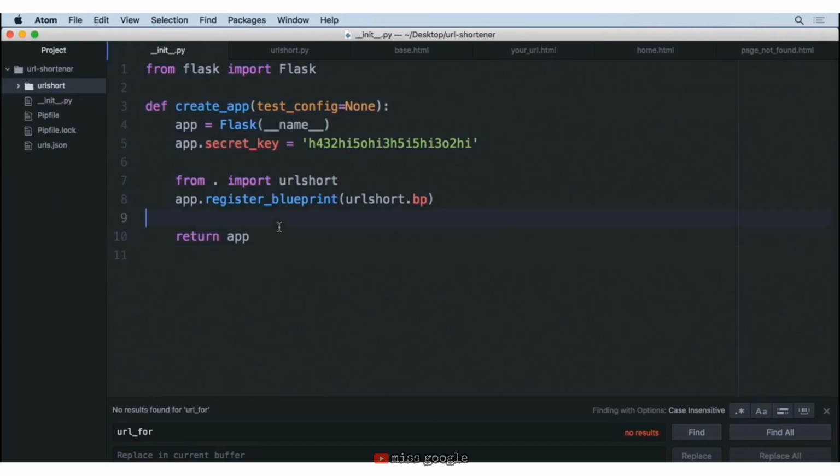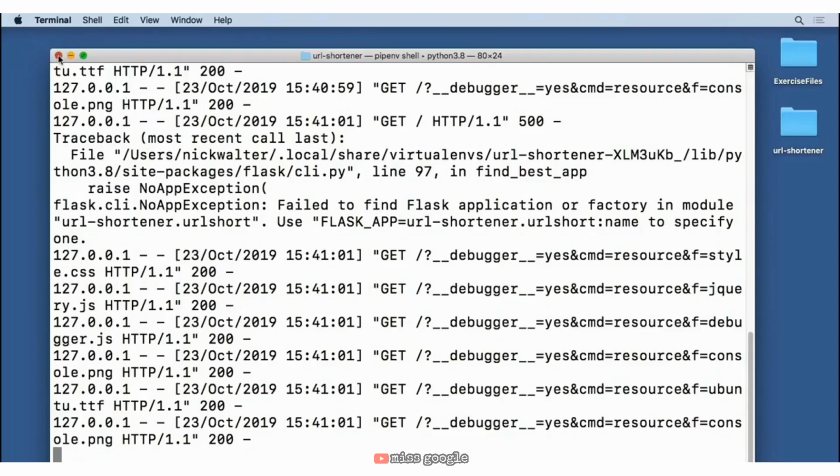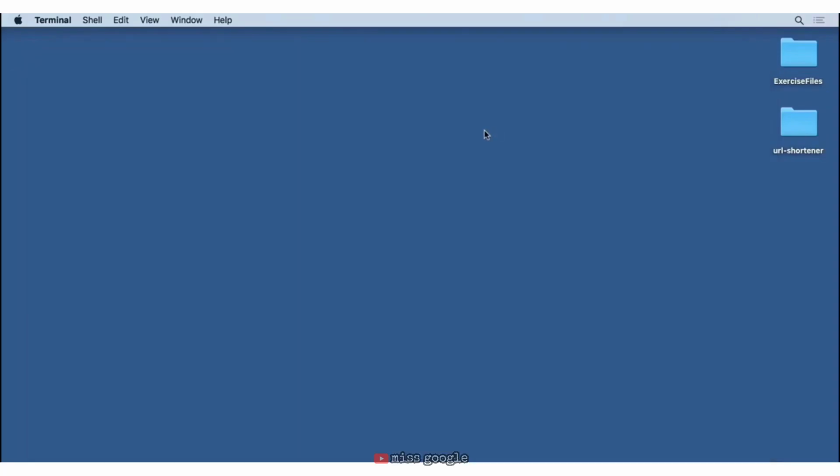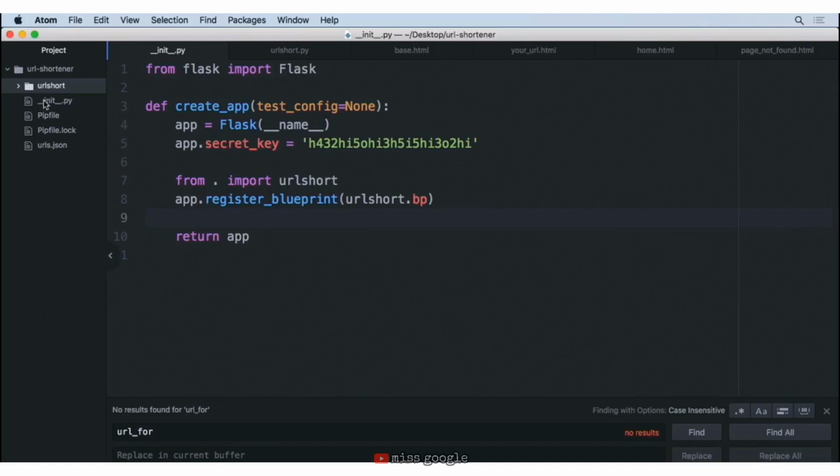It's outside of that. And because we've made this change, you're going to have to go over to your terminal, close it, and go through the whole process of setting up the shell again and running Flask. But I want you to see the vision of we have this one init file, and then we could have multiple directories here with lots of different blueprints that all come together as one right here.